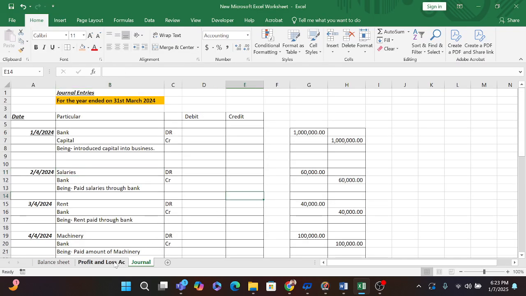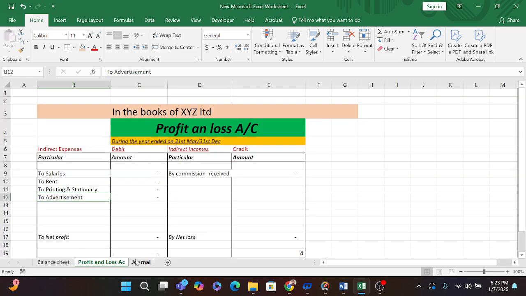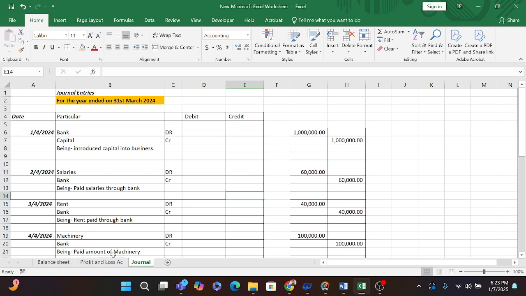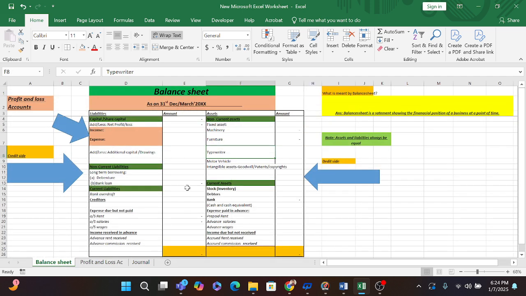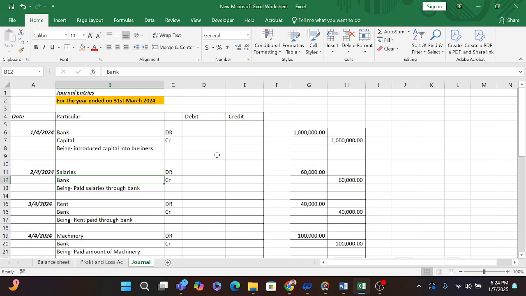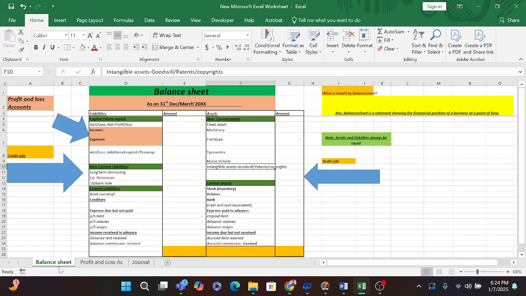Hi all of you. Today we are going to discuss the balance sheet, profit and loss and the journal entries, and how journal entries will reflect in our profit and loss account and also in the balance sheet. I am going to go briefly: first I am going to post one entry, and I hope it will help you to understand how it will impact our balance sheet and profit and loss account.